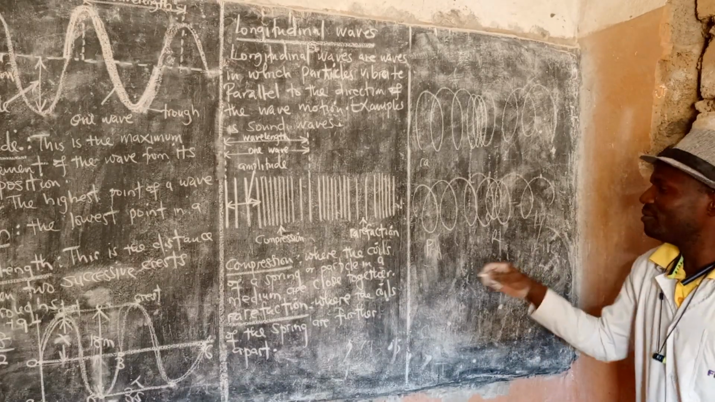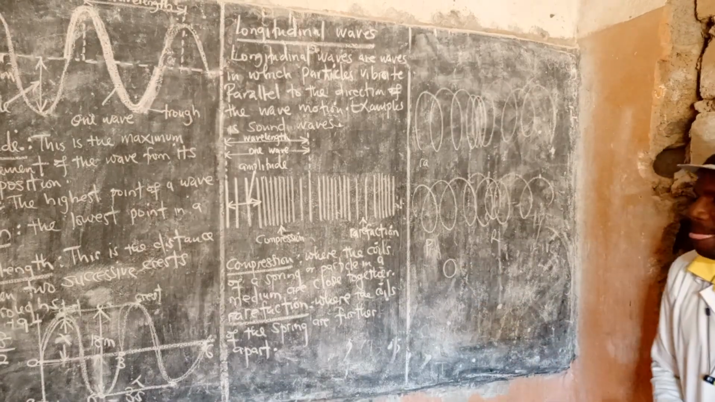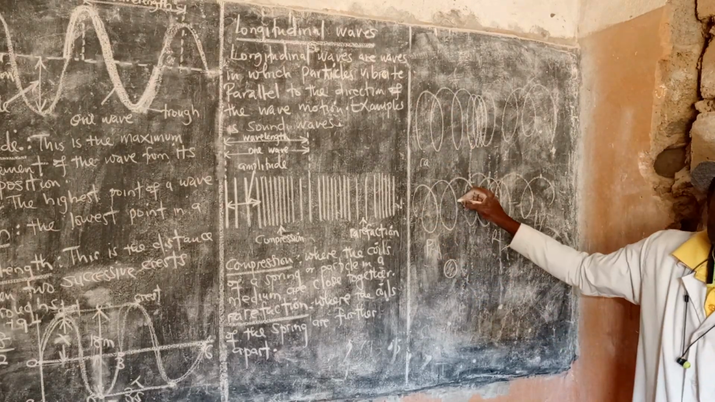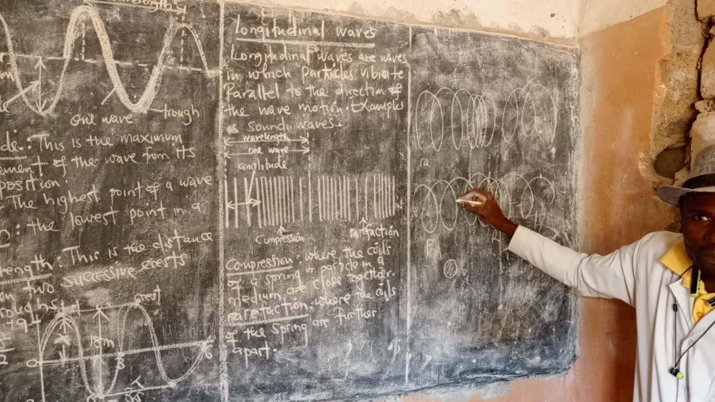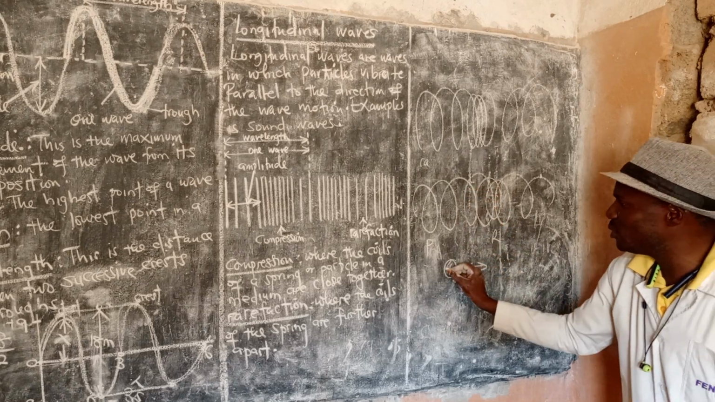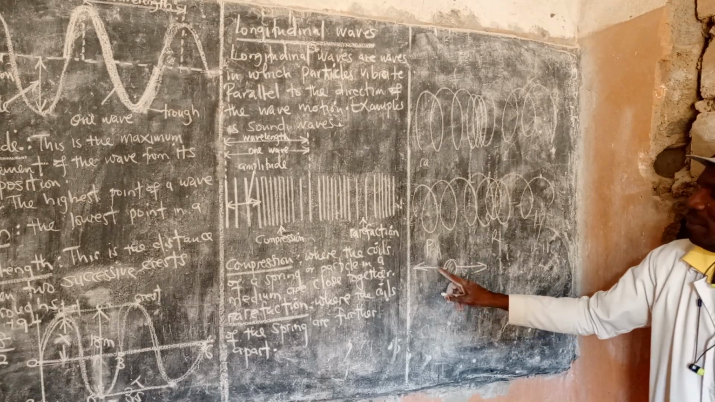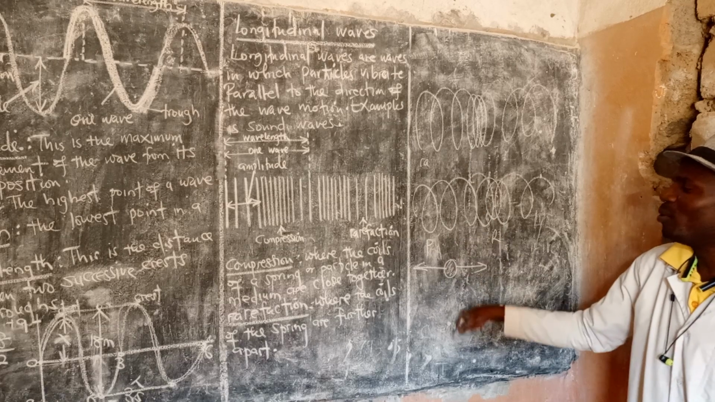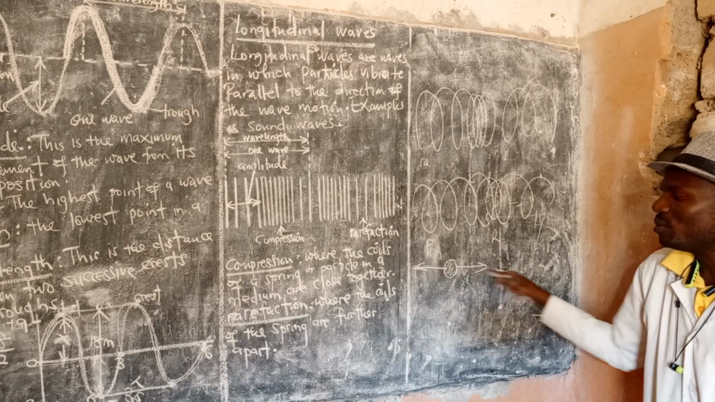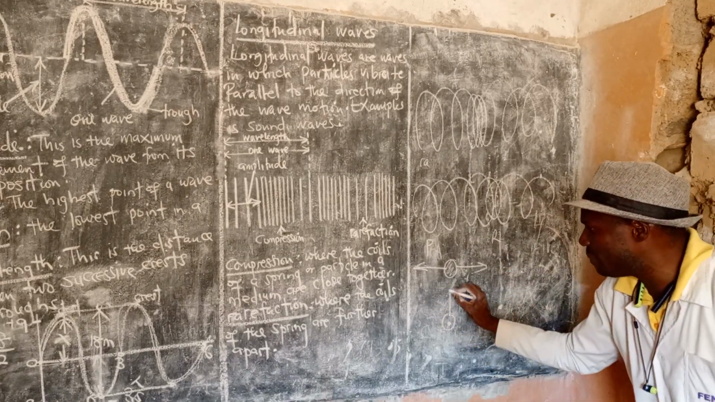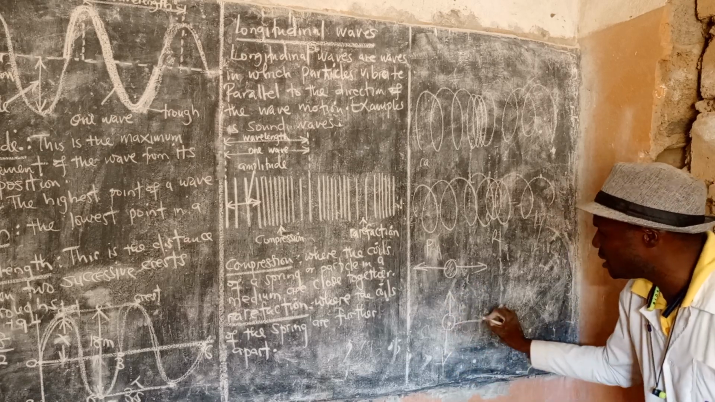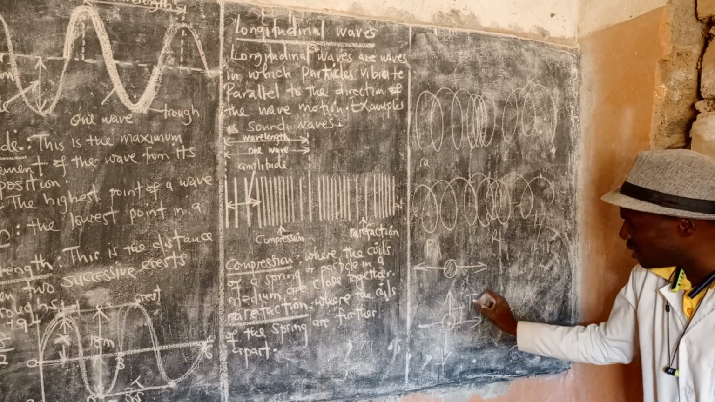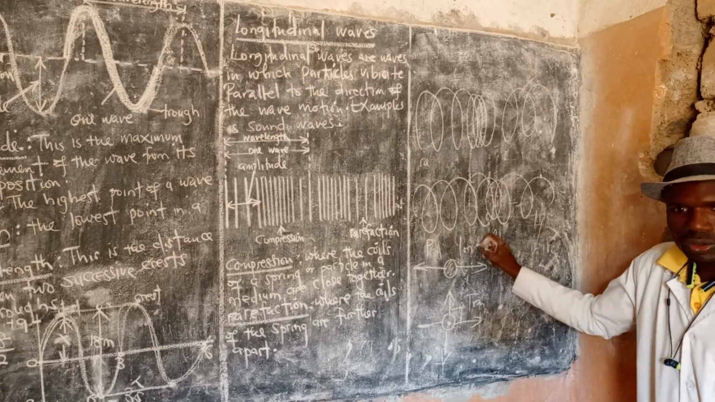If this is particle A, how does this particle move if it is a longitudinal wave? Does it go up? Or does it go sideways? Sideways, because it vibrates parallel to the direction. So it does not go up or down, it just moves within. But for a transverse wave, we are talking about up and down, making a 90 degrees angle. That is the difference between transverse and longitudinal.